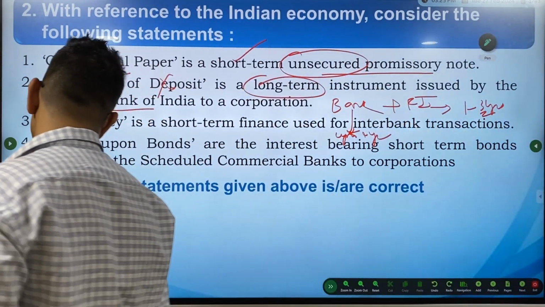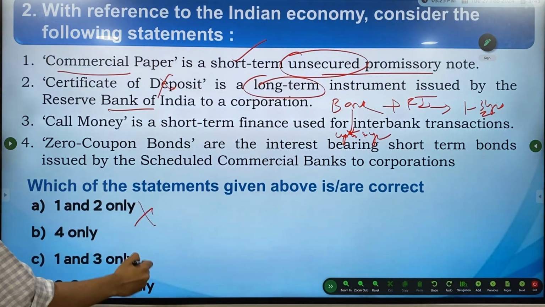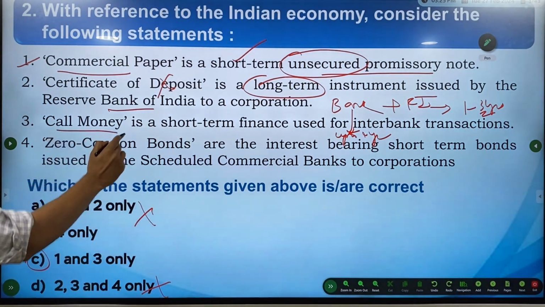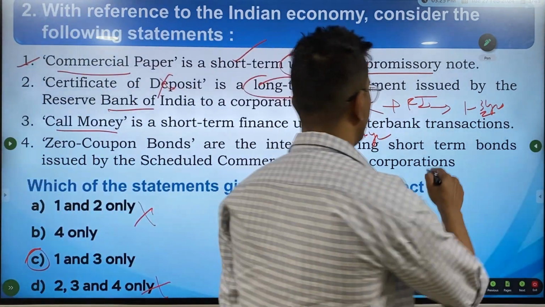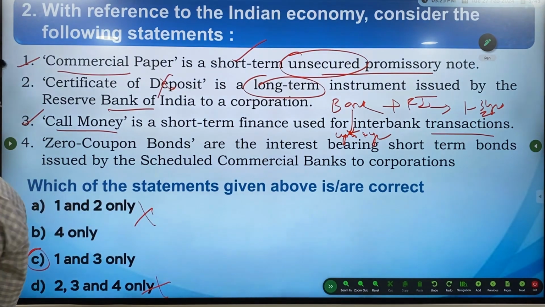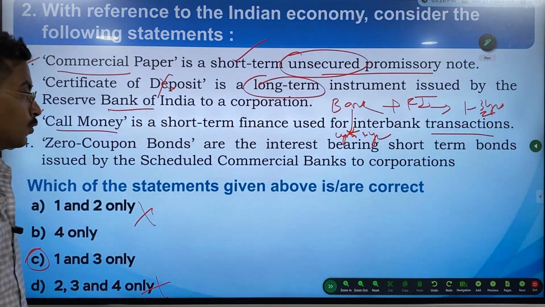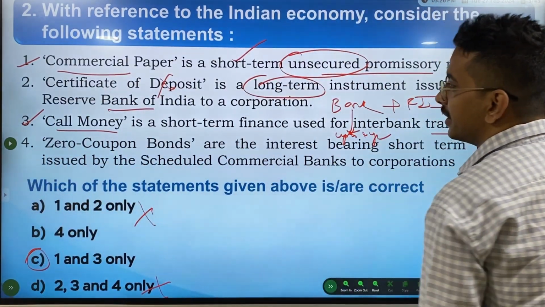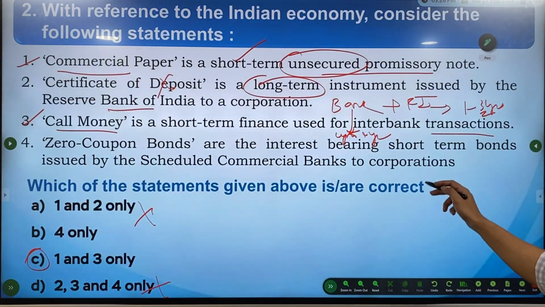So if you eliminate 2, you'll be left with 2 options. And since we knew that the first statement is right, straight away we get our answer. But let's check out the other statements too. Call money is a short-term finance used for interbank transactions. So this is right. Next, zero coupon bonds are interest-bearing short-term bonds issued by commercial banks to corporations.